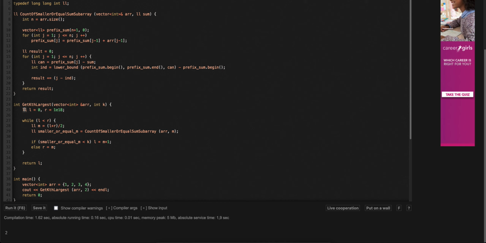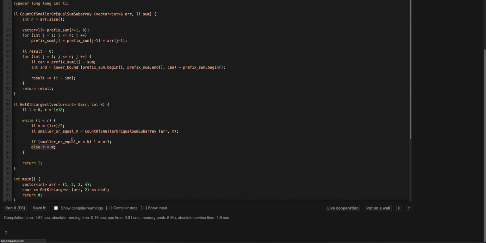So we have to take long, so its return type will also be long. Now we are doing binary search over the answer. We are finding how many numbers are there which are smaller than or equal to this m. If this is less than k, we are just moving to the right of the array. If it is greater than or equal to k, we are moving to the left of the array.